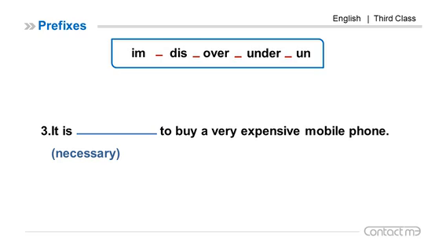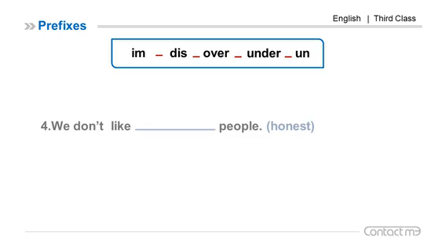Number 3, it is to buy a very expensive mobile phone. Necessary. The prefix UN. Unnecessary. It is unnecessary to buy a very expensive mobile phone. Number 4, we don't like honest, between two brackets, people. Honest, the prefix DIS, dishonest people. We don't like dishonest people.